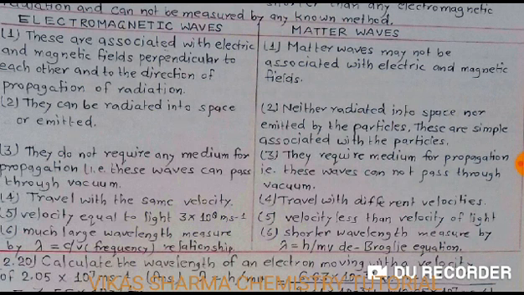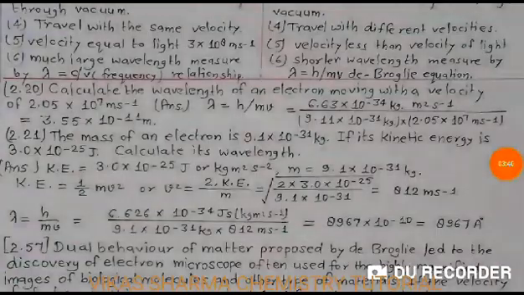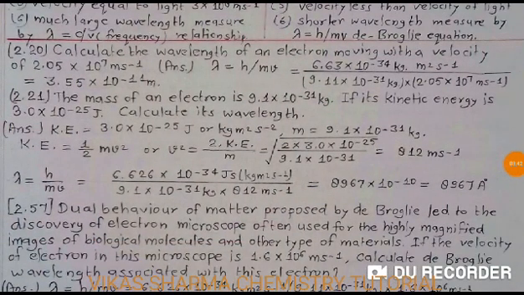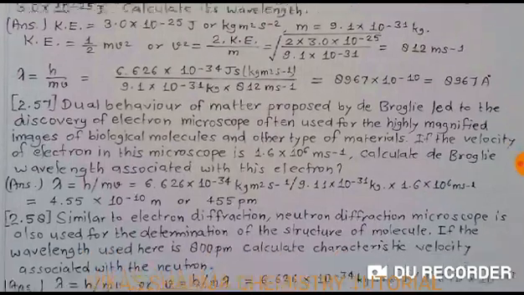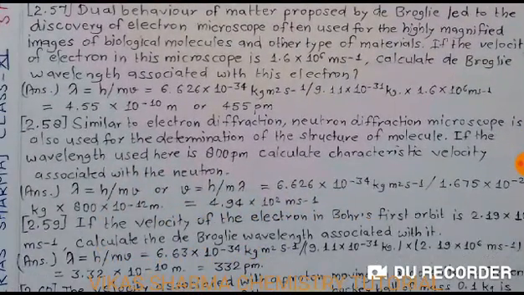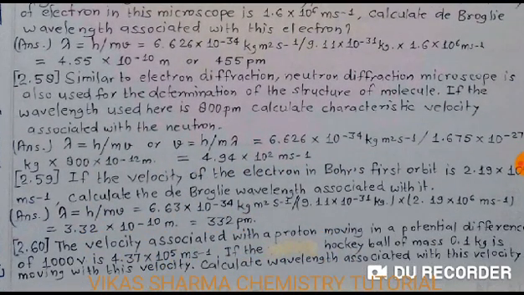Point 6, electromagnetic waves have much larger wavelength measured by lambda is equal to c upon nu, the frequency relationship. But matter waves have shorter wavelengths measured by lambda is equal to h upon mv, meaning the de Broglie relationship. So student, there are many NCERT problems based on this relationship: questions 2.20, 2.21, 2.57, 2.58, 2.59, 2.60.